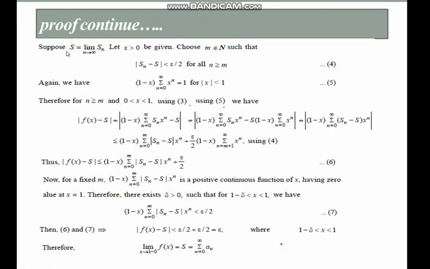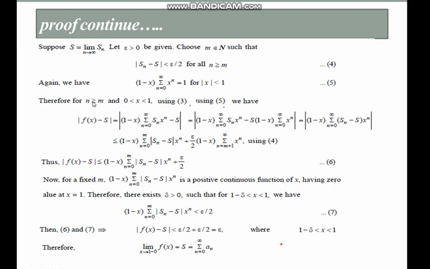Now suppose capital S is equal to limit n tends to infinity of Sn, and let epsilon greater than 0 be a given number. We choose small m belongs to natural numbers such that mod of Sn minus capital S is strictly less than epsilon by 2 for all n greater than equal to capital M. We say this is equation number 4. Again we have 1 minus x into summation x to the power n is equal to 1 for mod x strictly less than 1. This is equation number 5.